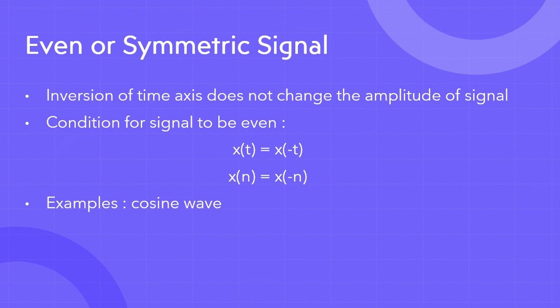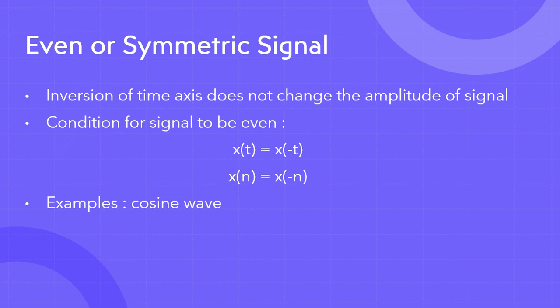To understand it mathematically, let me tell you the condition for a signal to be even. As in previous lectures, we always take a condition for a signal so that we can represent it mathematically. I've already told you that you will need a little bit of calculus here. So what is the condition for an even signal? Simple. If my signal is x of t, then x of minus t must be equal to x of t for a continuous time signal.